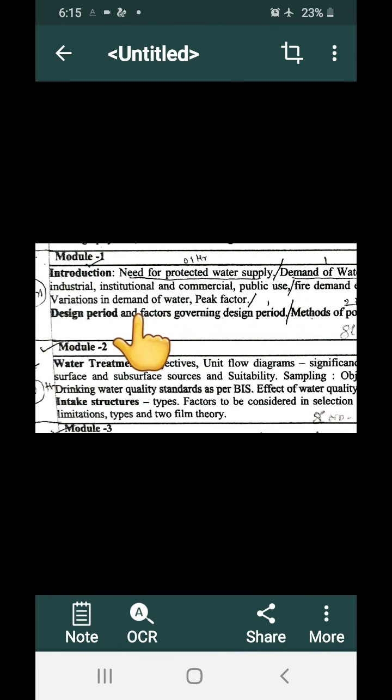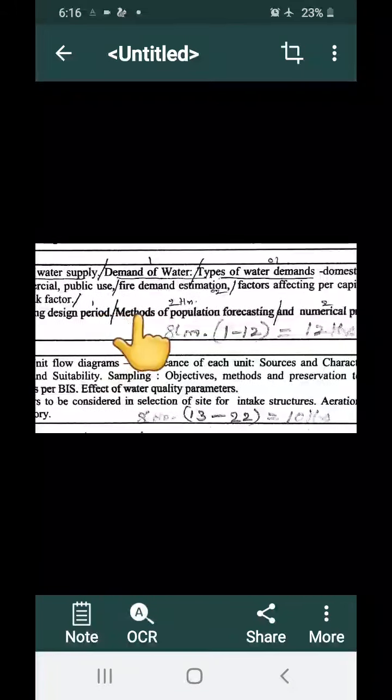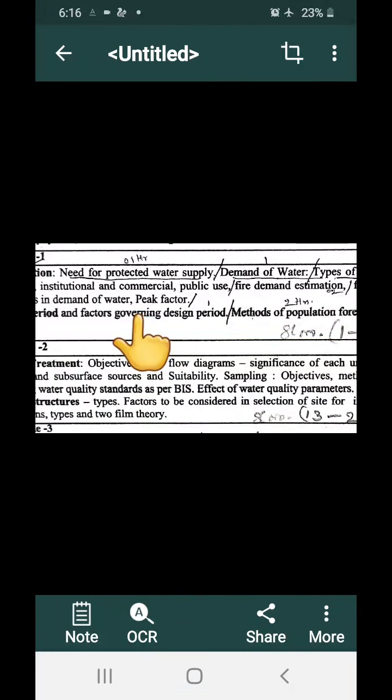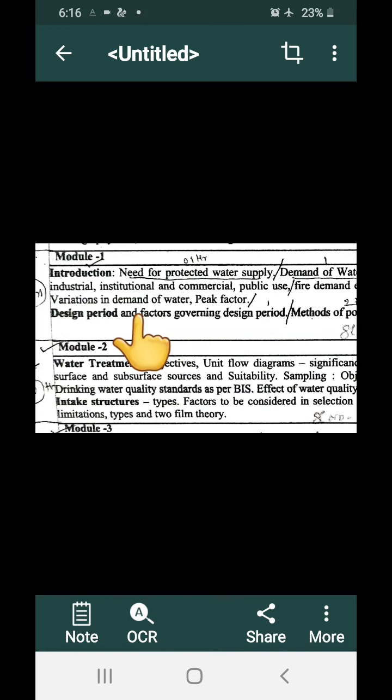In the introduction, we have the demands of water and how to solve the problem using population forecasting, how to estimate the quantity of water. Now the question paper pattern is for 50 marks totally. I will give 4 main full questions. Each main question has subdivisions A and B, totally for 25 marks. You have to answer 2 main full questions to score 50.